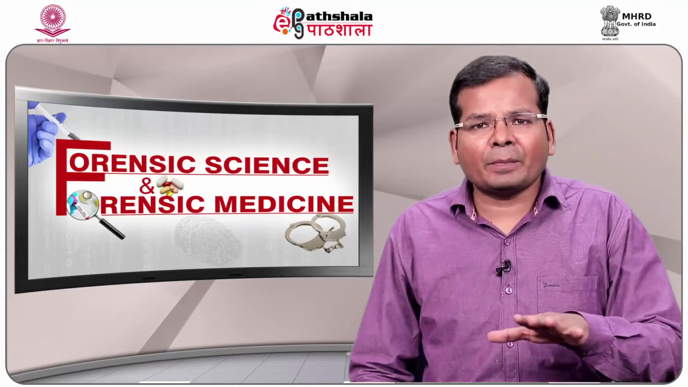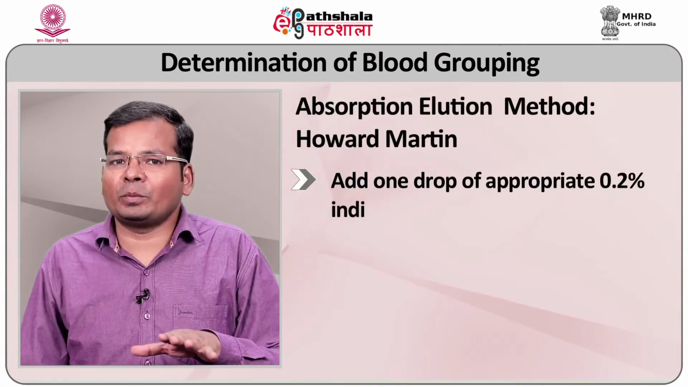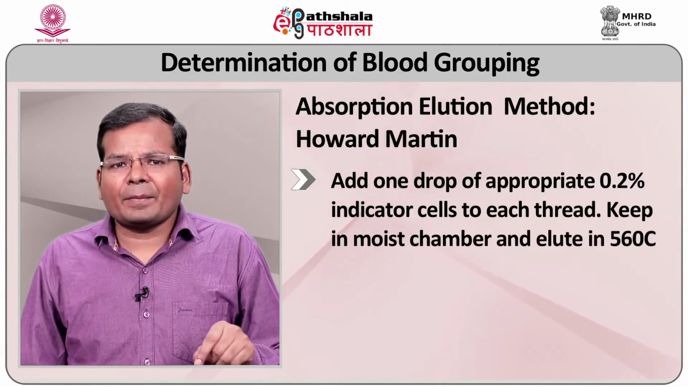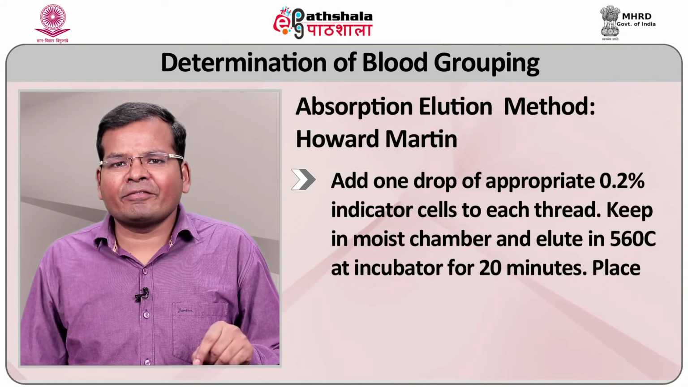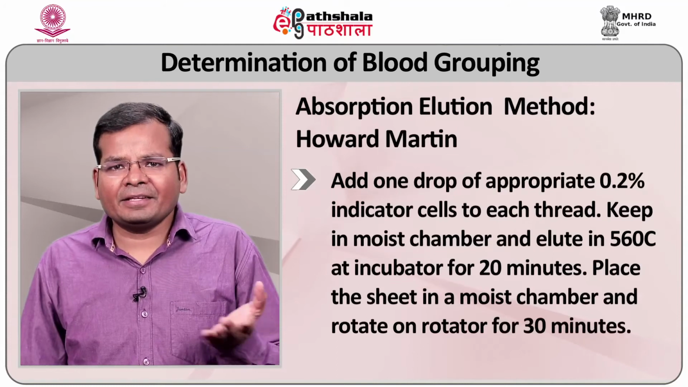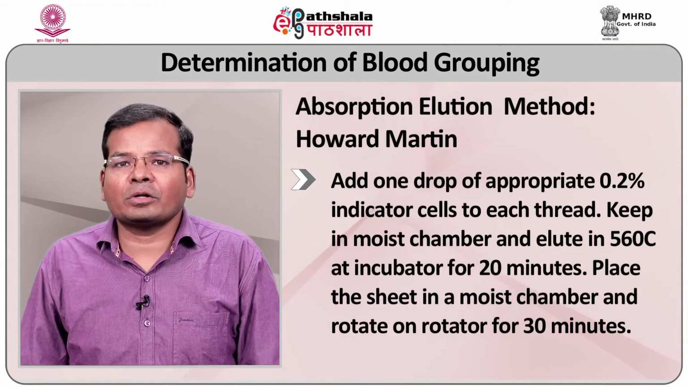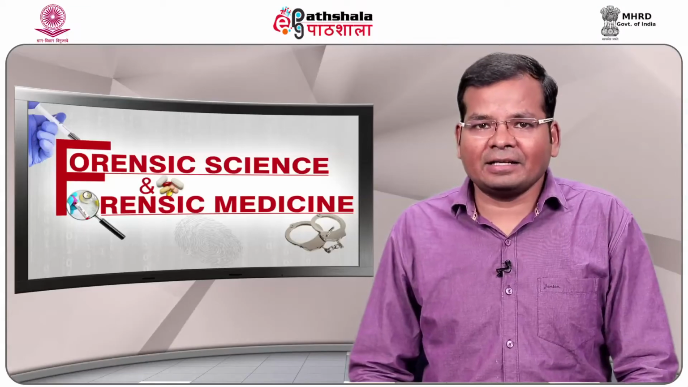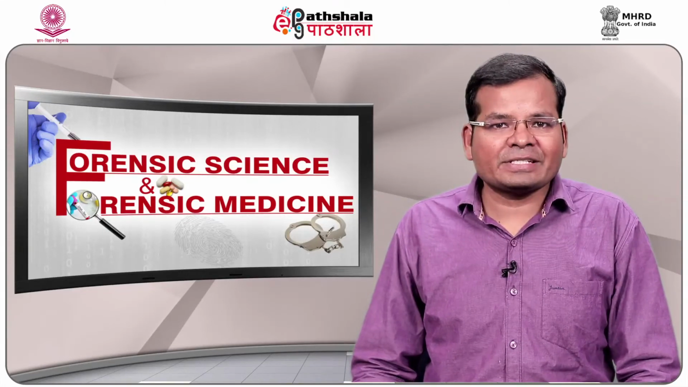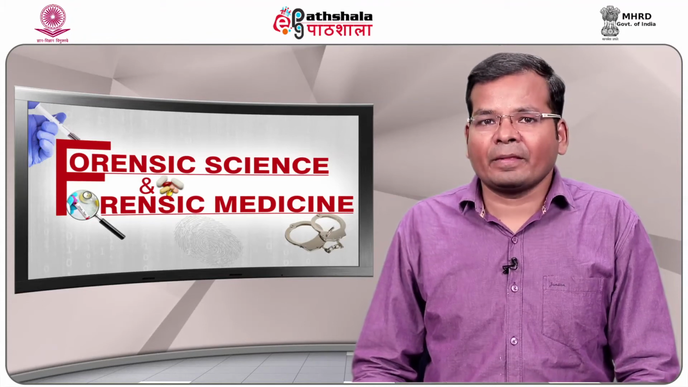Remove and dry with a paper towel, and add 1 drop of the appropriate 0.2% indicator cell on each thread. Keep in a moist chamber and elute at 56 degrees centigrade in an incubator for 20 minutes. Place the sheet in a moist chamber and rotate on a rotator for 30 minutes. Read the result microscopically.